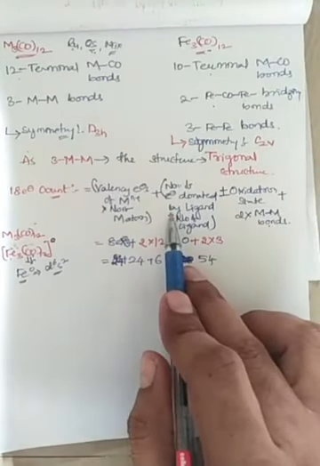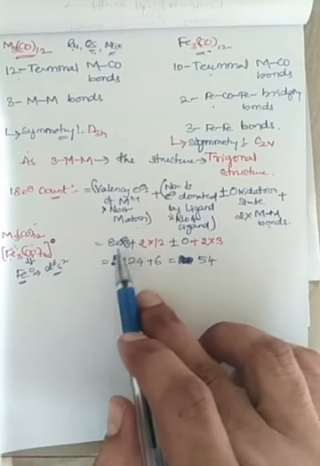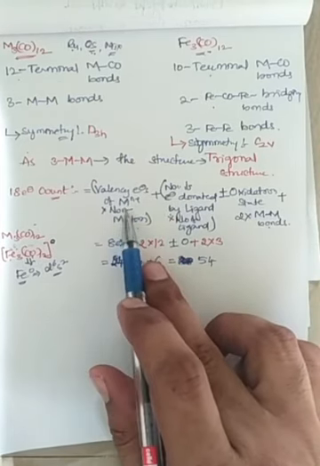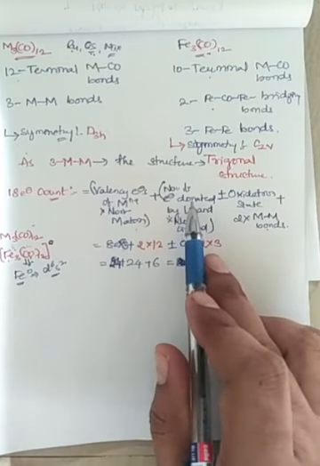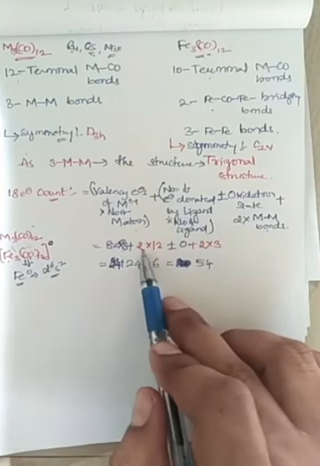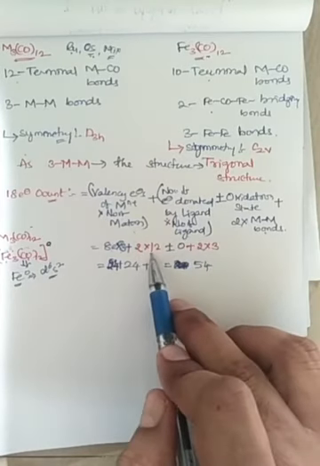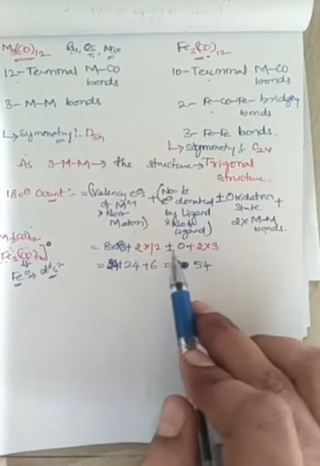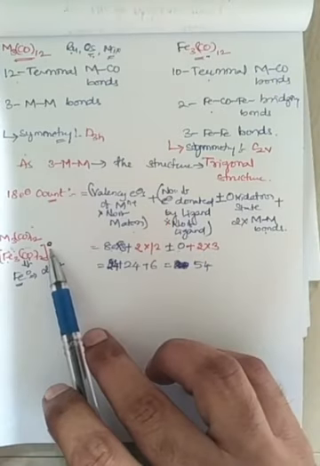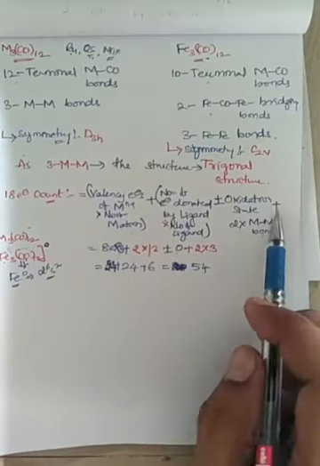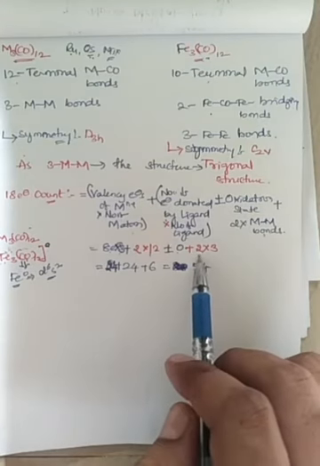With this formula, the number of metal ions is 3 and valence electrons of each metal ion are 8, so 8 into 3. The number of electrons donated by each ligand is 2 and there are 12 carbonyls, so 2 into 12. Plus or minus oxidation state is 0. Plus 2 into the number of metal to metal bonds, 2 into 3.